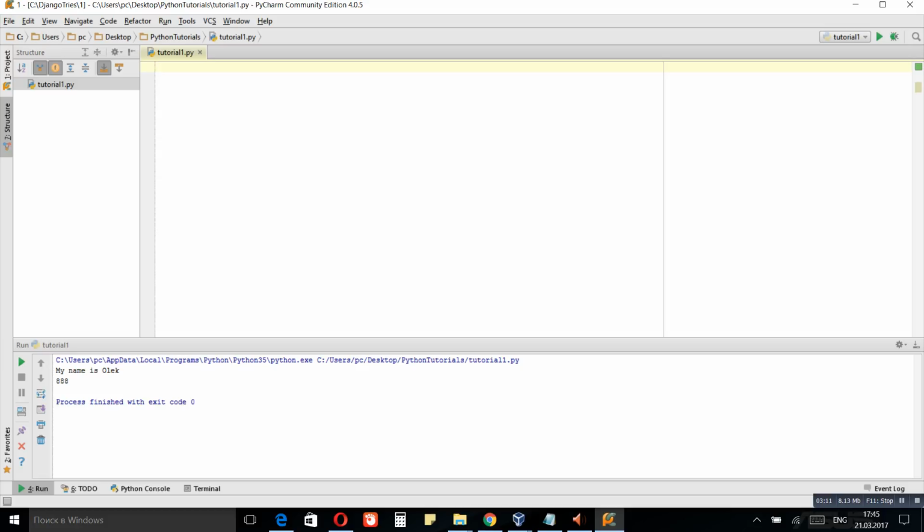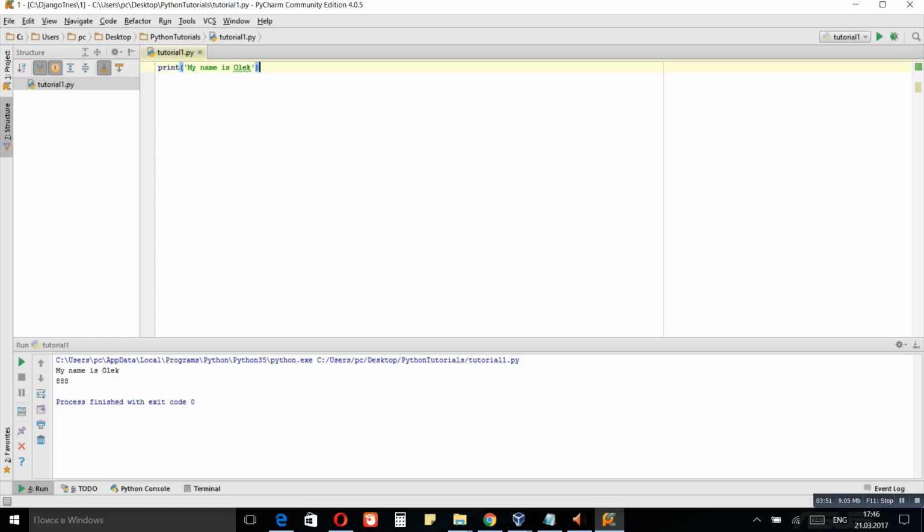So now let's start. Everyone just writes hello world as an introductory tutorial to any programming language. So we'll do something similar and we'll just output a string to your screen. For this, Python uses a command called print, and you would pass a string as a parameter. You would use inverted commas and write your string in between. So let's say my name is Oleg,